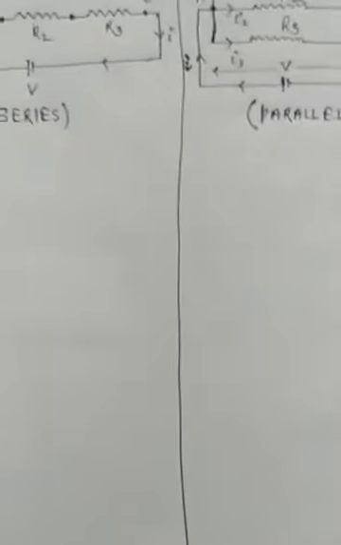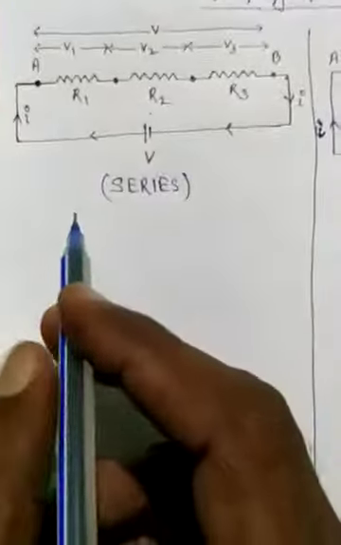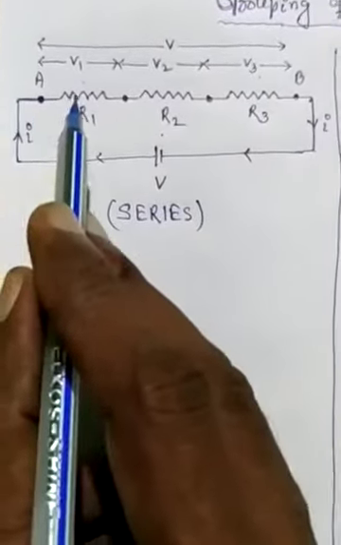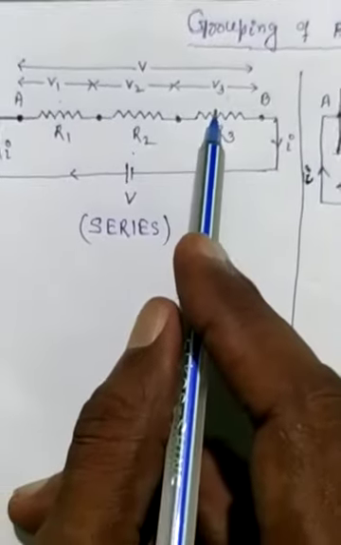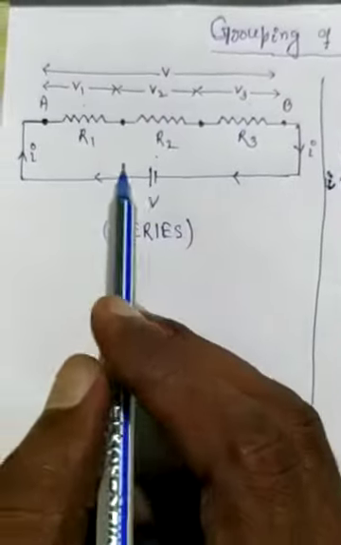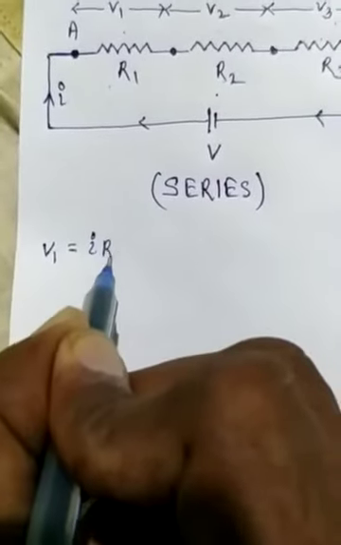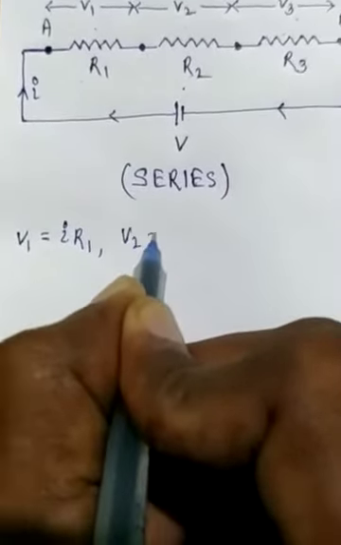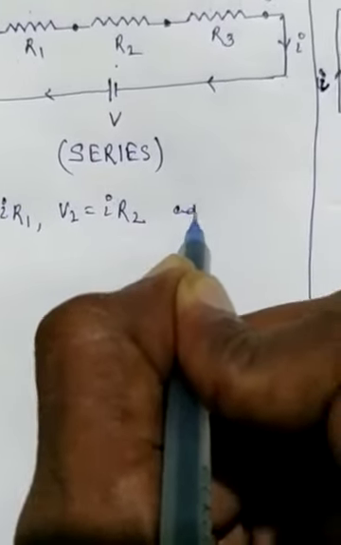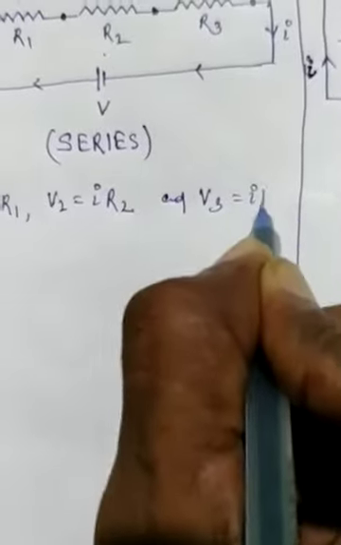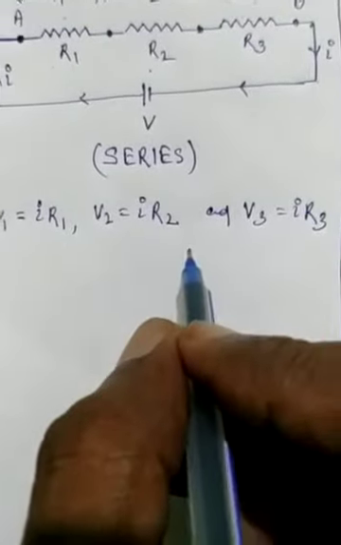You see, in series connection, let I be the amount of current flowing through all of them. If V1, V2, V3 are the potential differences across the conductors, then according to Ohm's law, we can write V1 is equal to I into R1, V2 is equal to I into R2, and V3 is equal to I into R3.